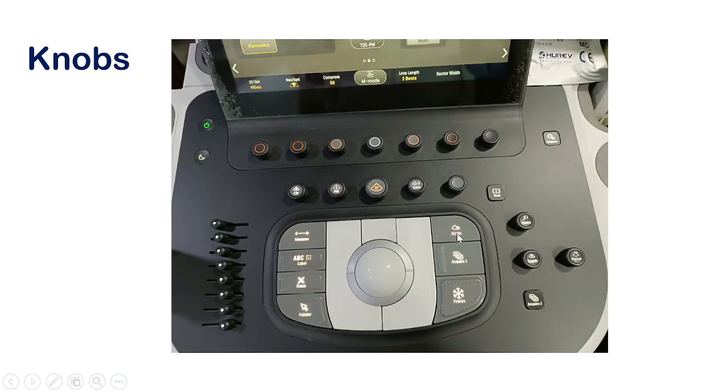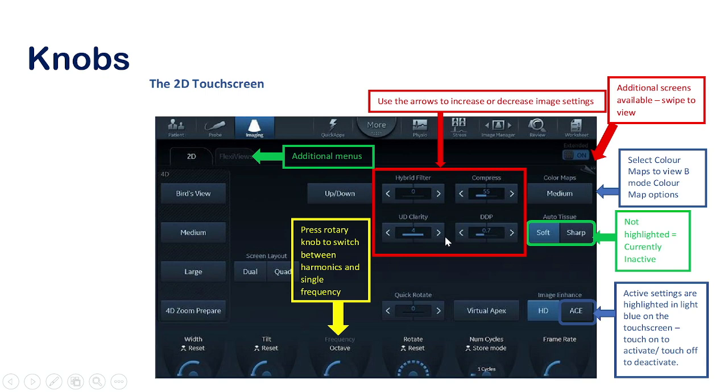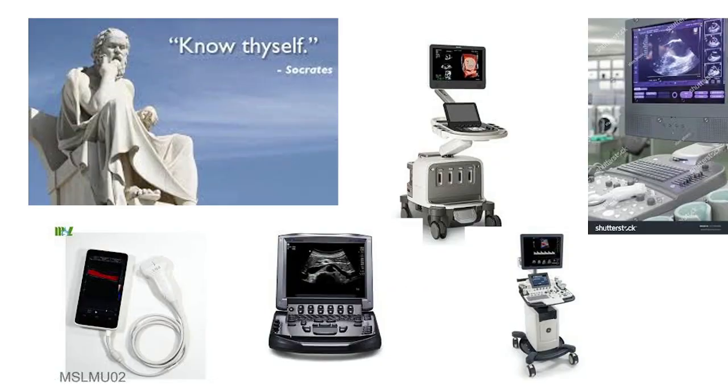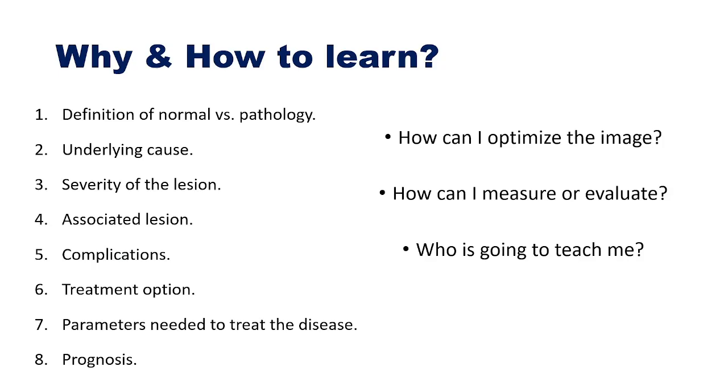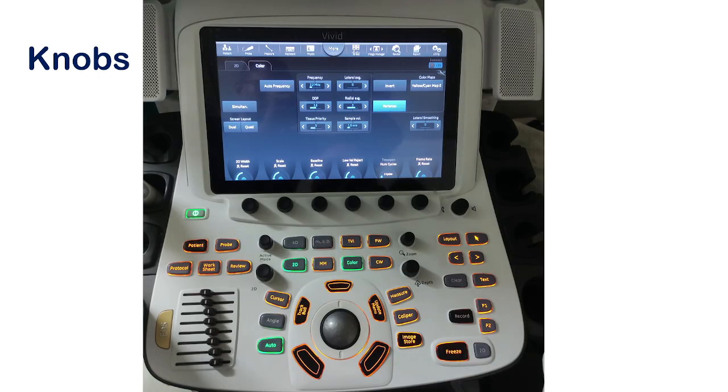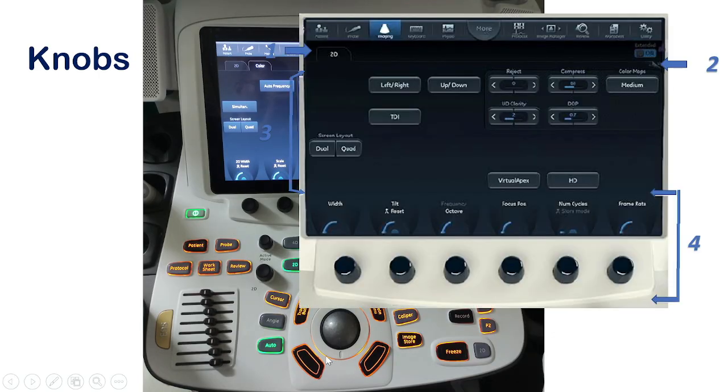One of the two important buttons in these machines, like in Philips machine, there is an iScan button. In case of GE machine, there is an auto button. So they set up some settings in these two buttons. Whenever you start the imaging, you can press this auto button or iScan button, and this will give you an image with a preset setup.